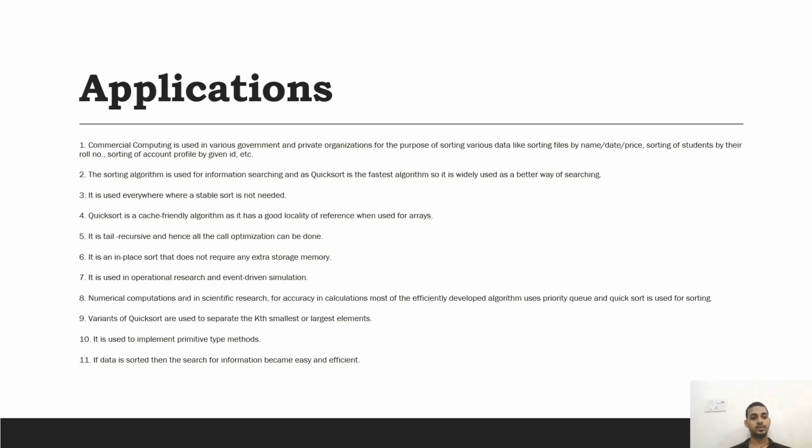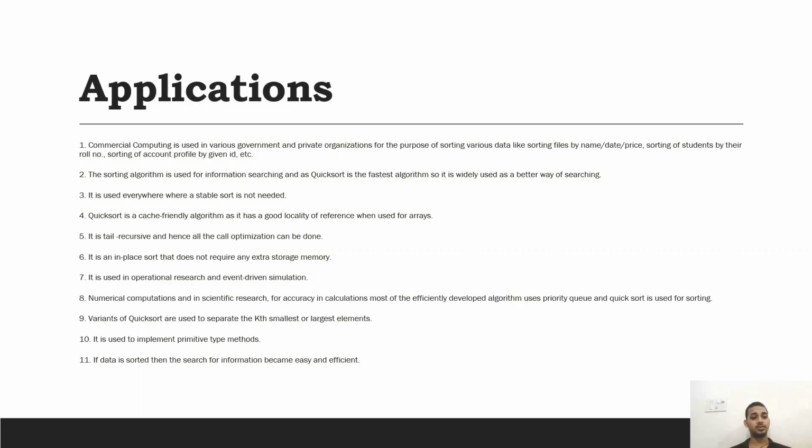Applications. First one, commercial computing is used in various government and private organizations for sorting various data, like sorting files by name, date, price, sorting of students by their roll number, sorting of account profiles by given IDs, etc. Second one, the sorting algorithm is used for information searching, and as quicksort is the fastest algorithm, it is widely used as a better way of searching.